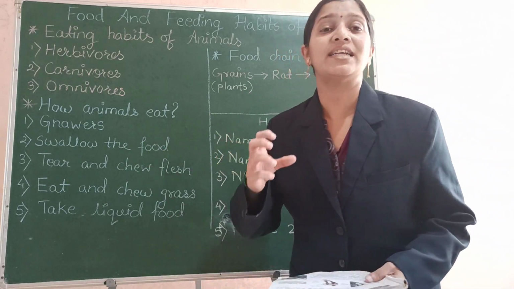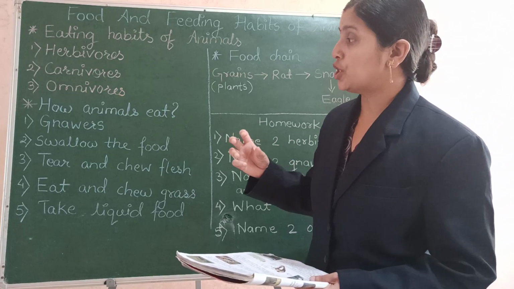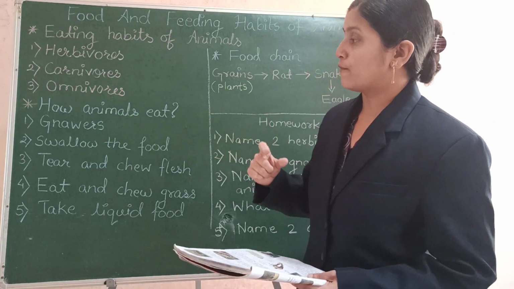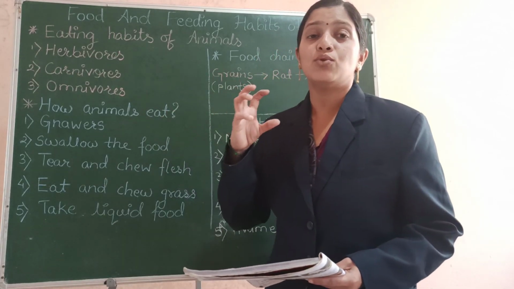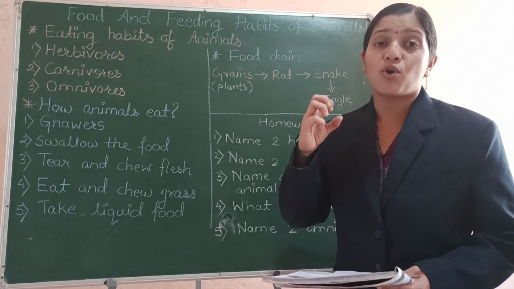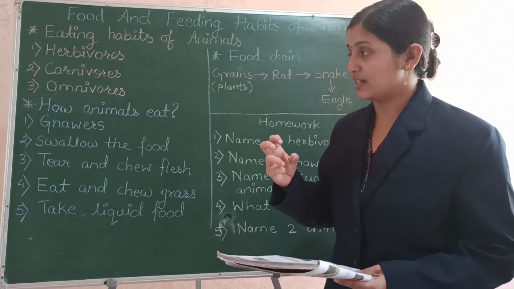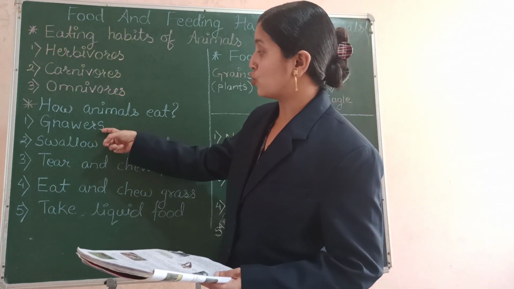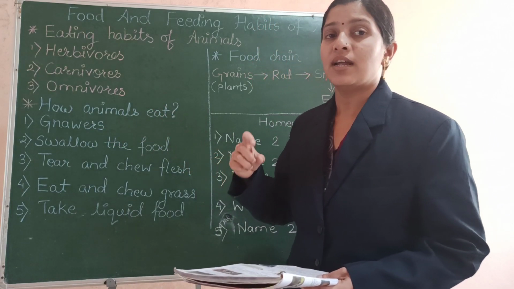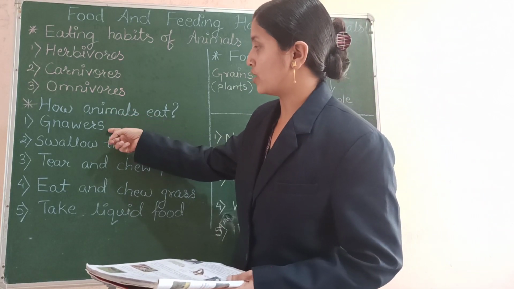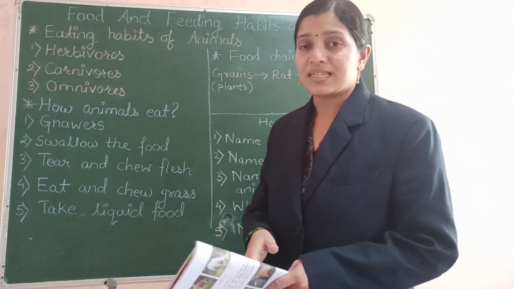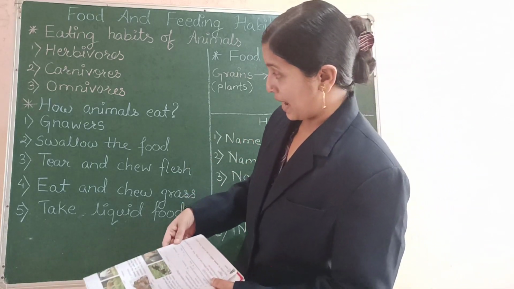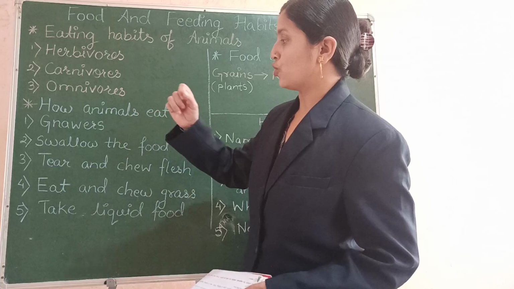Gnaw means they bite repeatedly or chew very hard, so they are called gnawers. Examples I told you: rat, squirrels and rabbits.